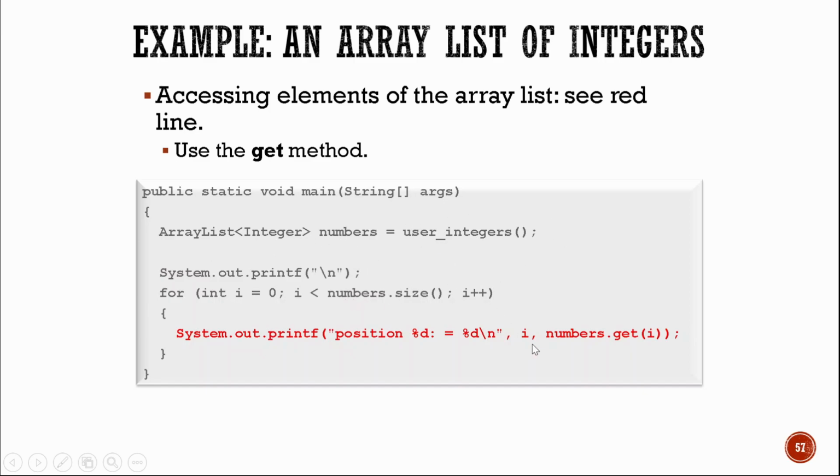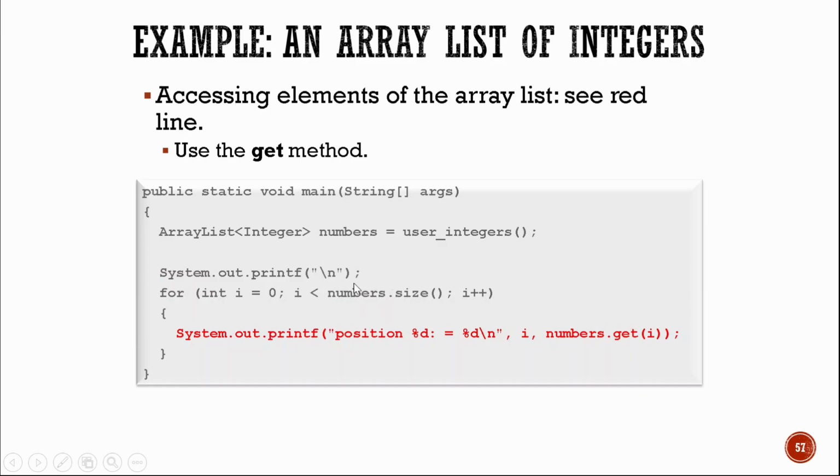So again, it's a method. And the numbers dot get, so if array, use the numbers and then open and close brackets, and then the i value to access each element of the array. Now in array list, we use the get method to get now the elements of the array list. So we have numbers dot get, open and close parenthesis, and then your i, and your i will change from 0 to 5 depending on the value or the length of the numbers.